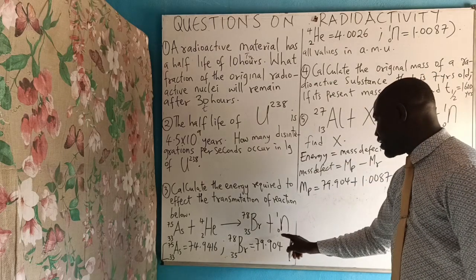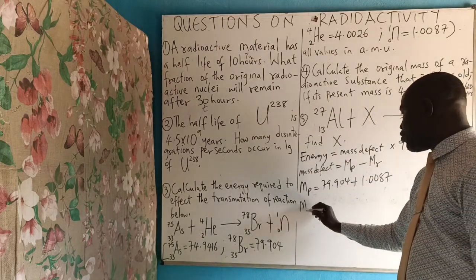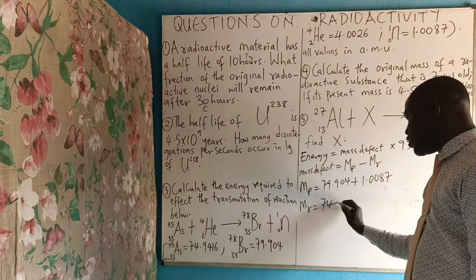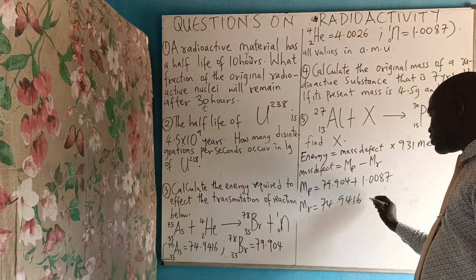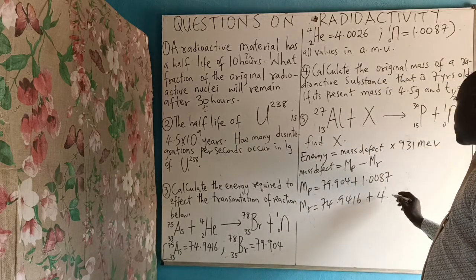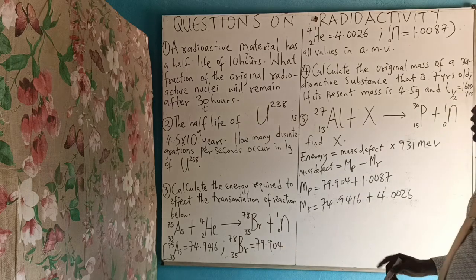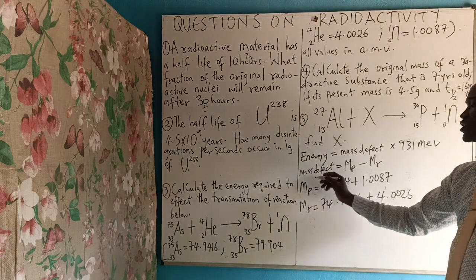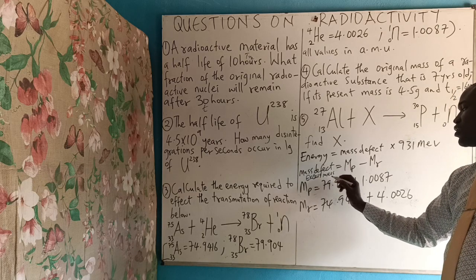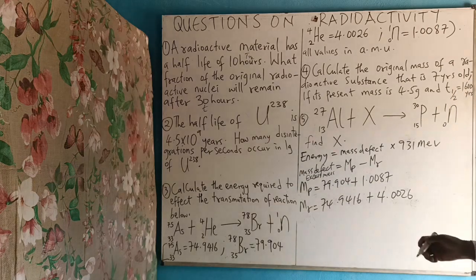The mass of the reactant is equal to 74.9416 plus helium, which is 4.0026. That is what will give you the mass defect or the excess mass.